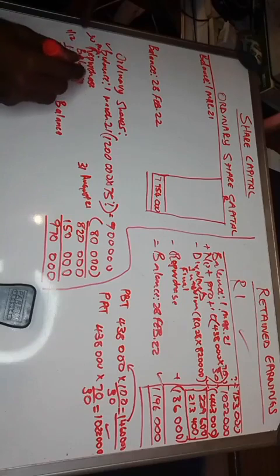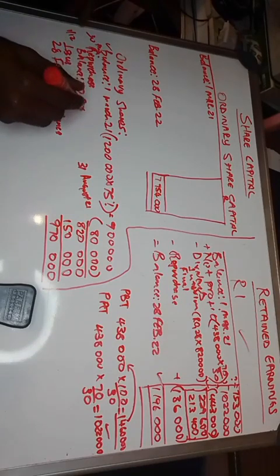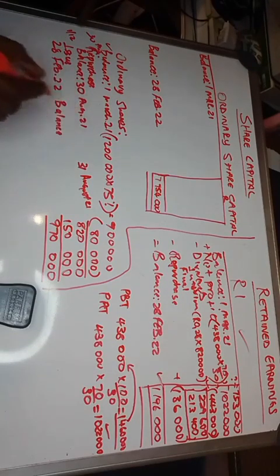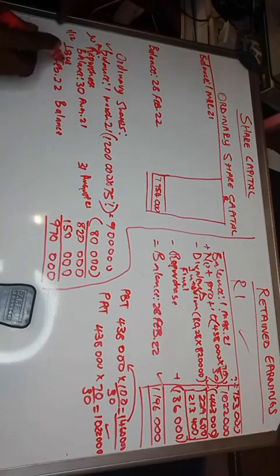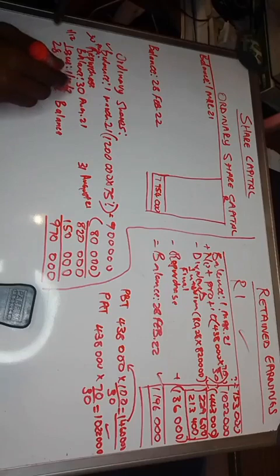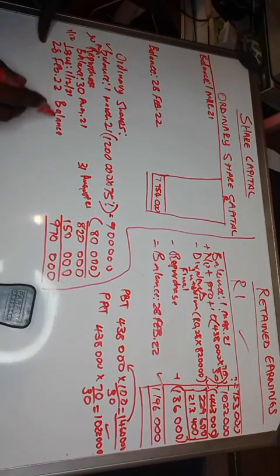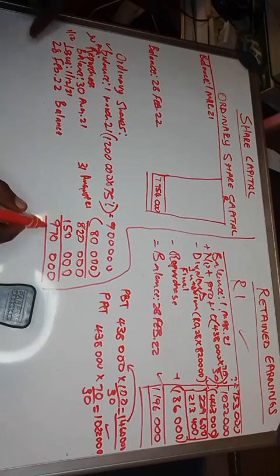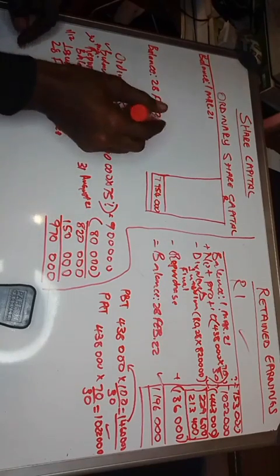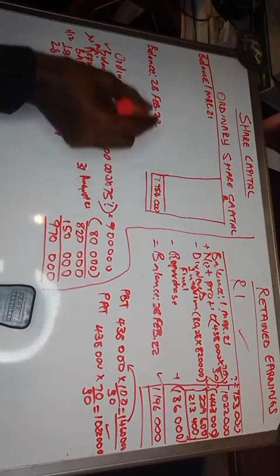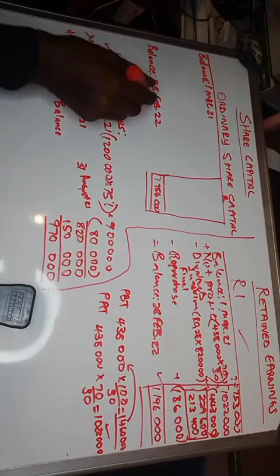This is the balance on 30 August 2021. Then we issued on 1 December 2021, we issued 150. Then on 28 February, the balance was 970. So which means this balance goes with 970 shares.